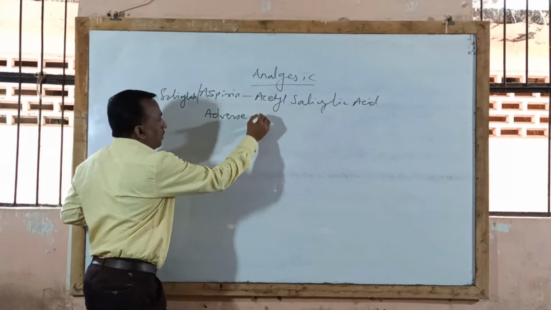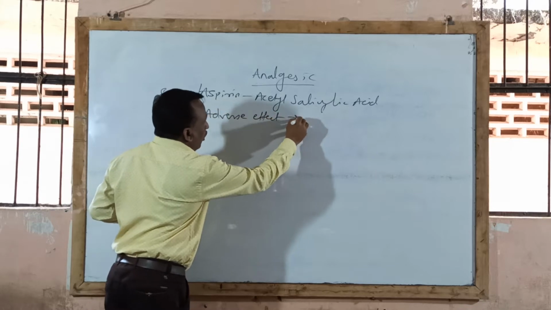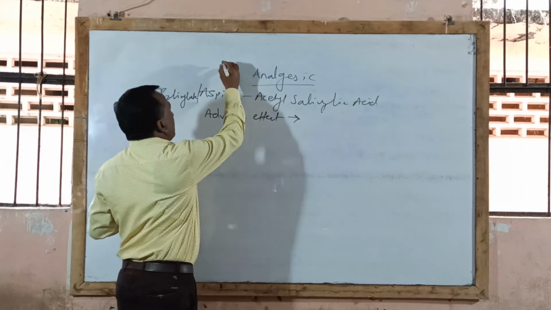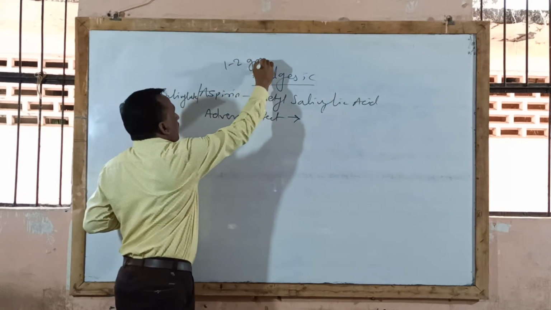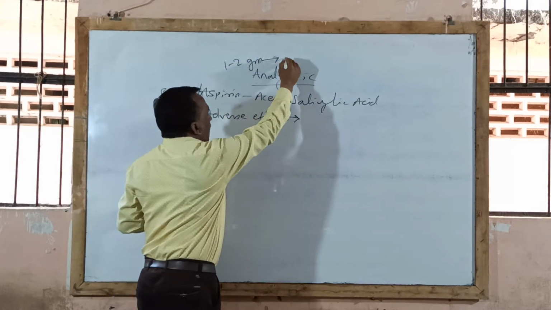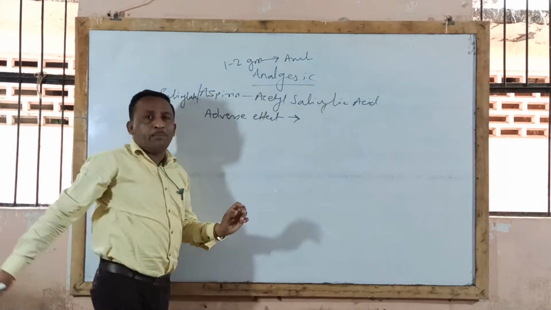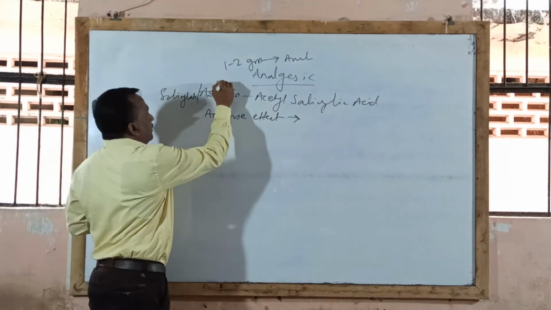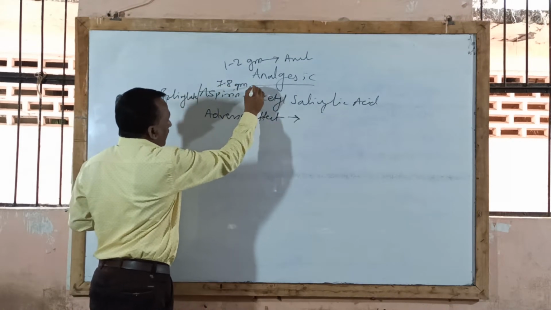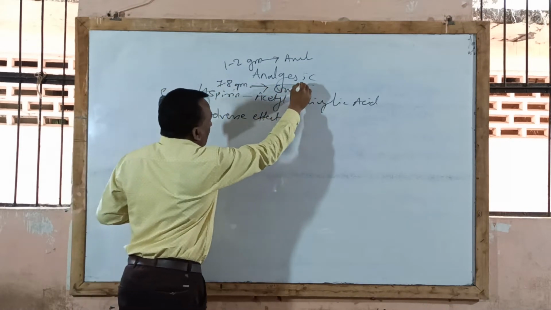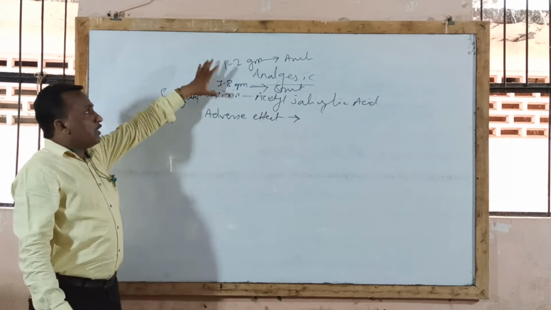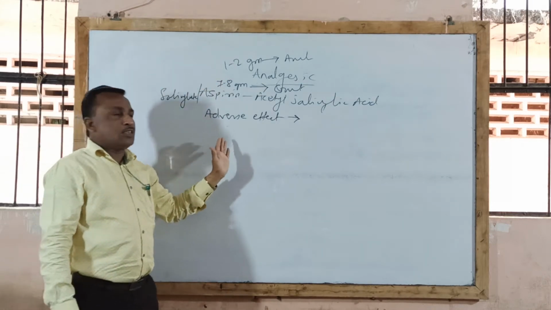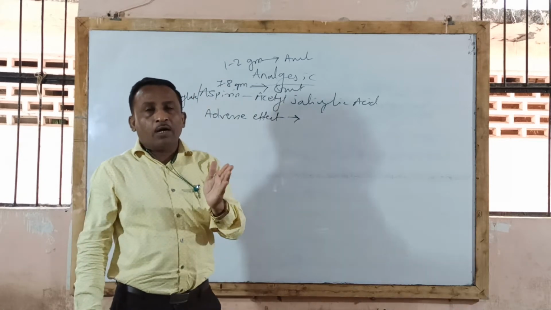Now adverse effect or side effect that occurs in normal pharmacological doses. You know that when aspirin is given in the dose of 1 to 2 gram per day, it is used as analgesic, antipyretic, anti-inflammatory, anti-rheumatic drug. When given in higher doses, that is near about 7 to 8 gram per day, it is used in treatment of gout. This is the normal pharmacological dose.